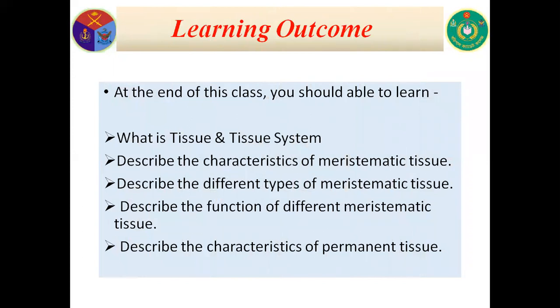In this class, the learning outcome is, at the end of this class, you should be able to learn what is cell and tissue system. Describe the characteristics of meristematic tissue, describe the different types of meristematic tissue, describe the function of different meristematic tissue, describe the characteristics of permanent tissue.